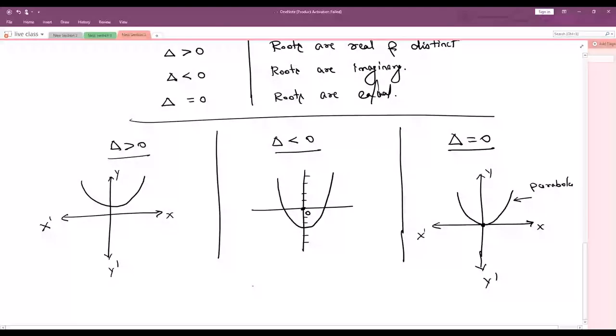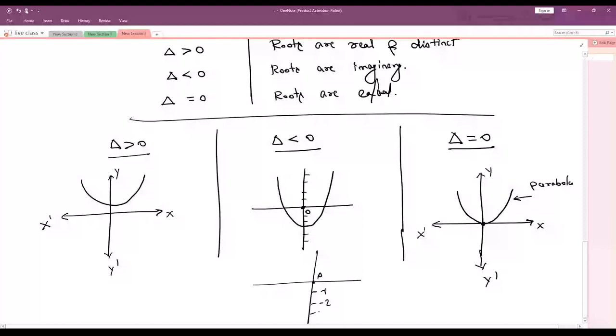This is 0, minus 1, minus 2, minus 3. Can you remember? If it is negative, that is called less than 0. If it is positive, then it is called greater than 0. If it is touching exactly at the x-axis, that is called equals to 0. Any doubts?